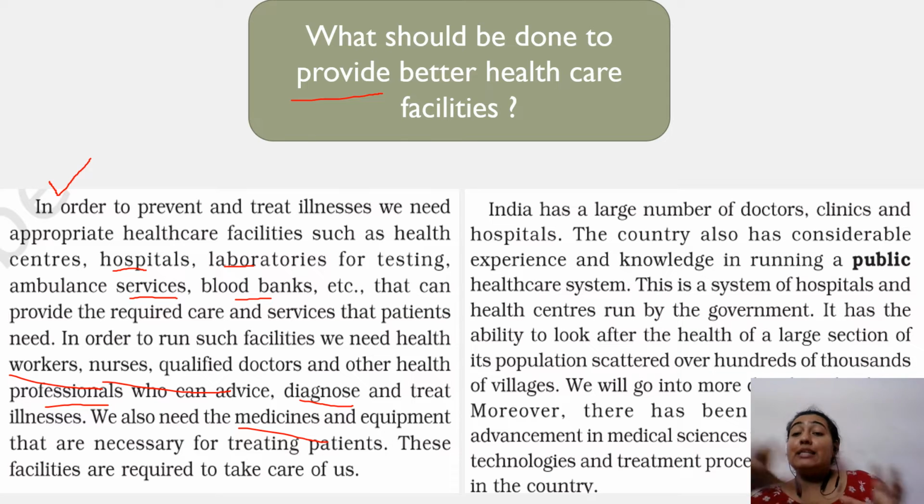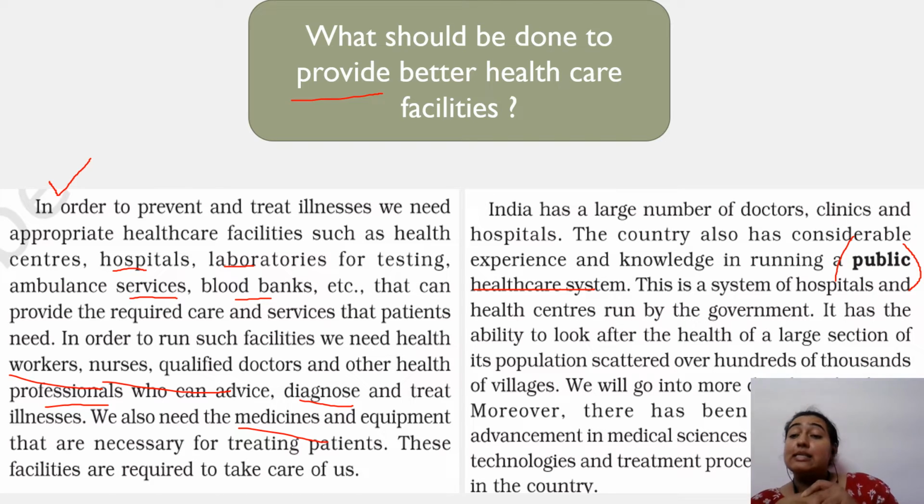Now, India has a large number of doctors, clinics and hospitals. So the country also has considerable experience and knowledge in running a public healthcare system. So what happens when I speak of the word public healthcare system? In the previous chapters, we have discussed a number of times that whenever the word public comes, we need to quickly think that it is related to government.